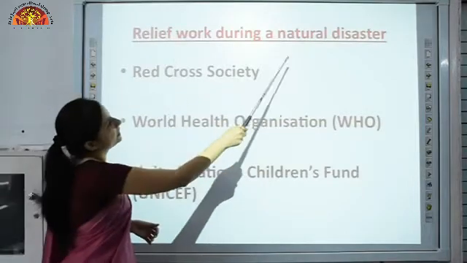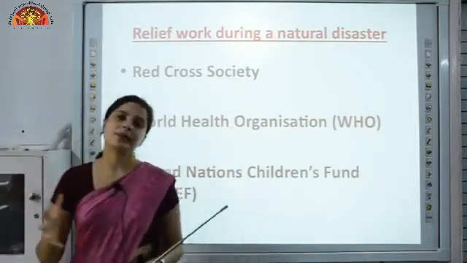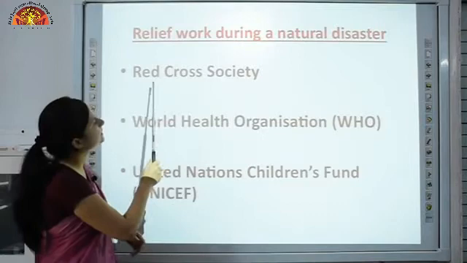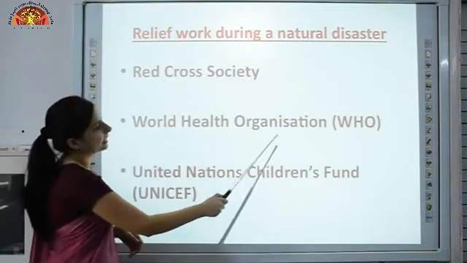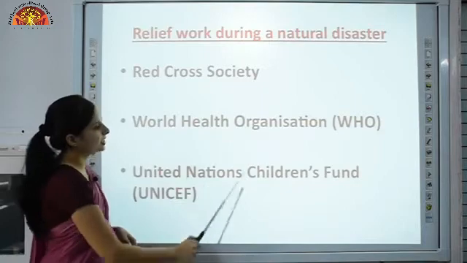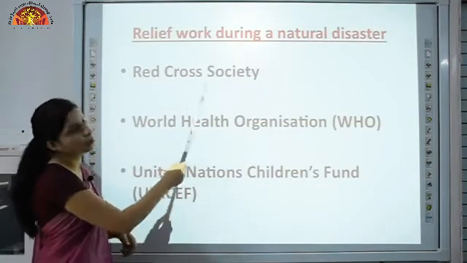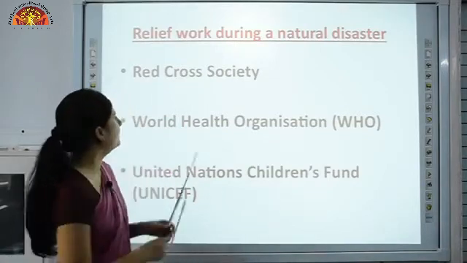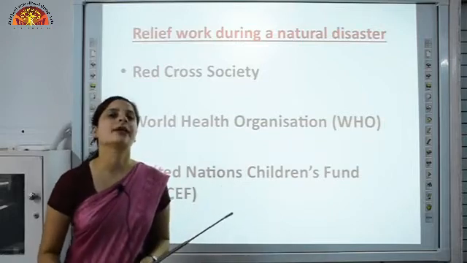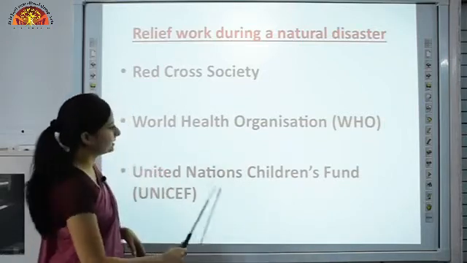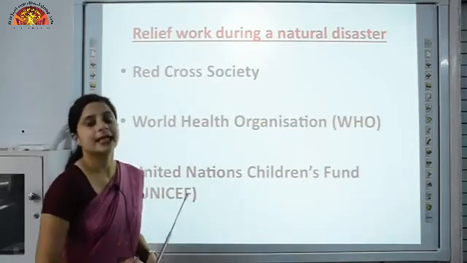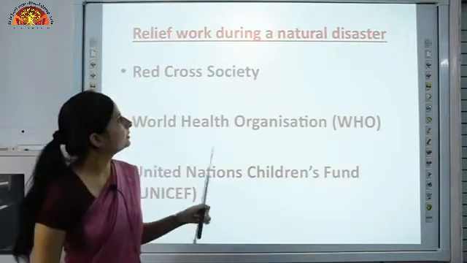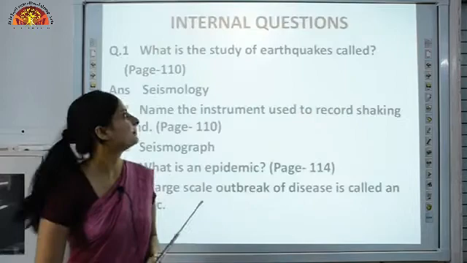Now relief work during a natural disaster. As we read, except the government, a few NGOs also come forward to help during a natural disaster. These are the Red Cross Society, World Health Organization, that is WHO, and United Nations Children's Fund, UNICEF. Red Cross Society provides immediate help for shelter, food and clothing. World Health Organization is responsible for international public health. UNICEF is responsible for the welfare of children. This was the recapitulation of the important points covered in chapter number 15.